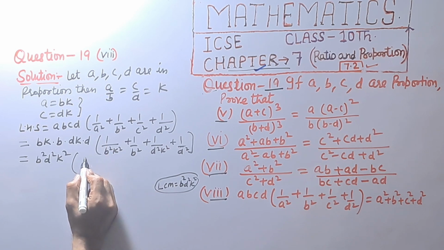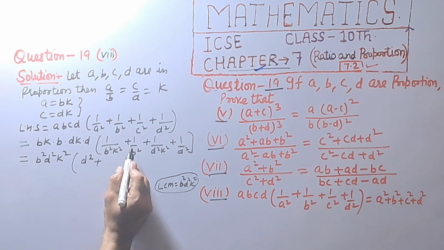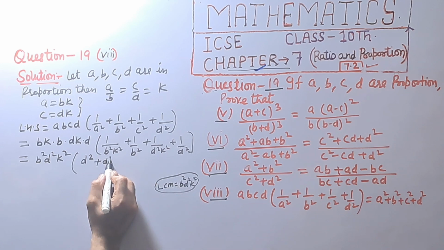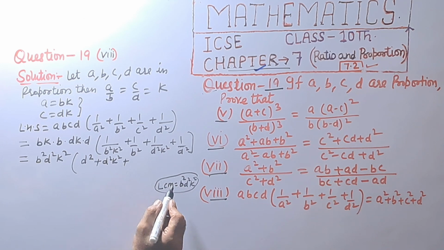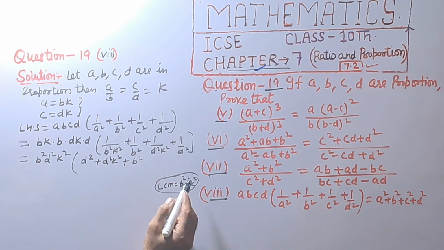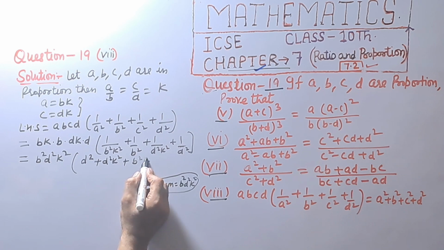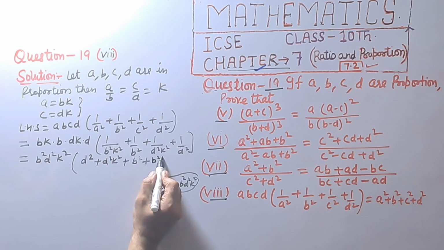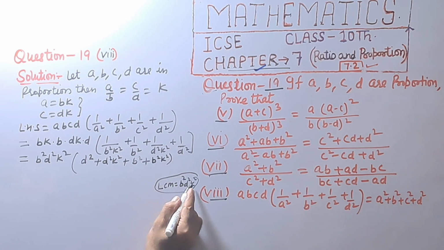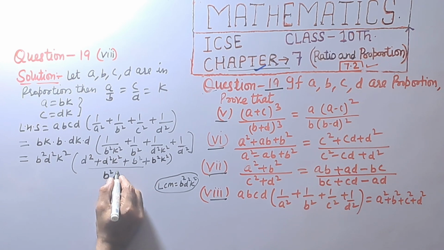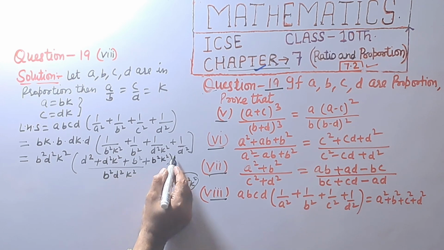This will be d square, b square is cancelled, d square k square, and plus this will be b square, d square k square cancel, and lastly this will be b square k square, b square k square, d square is cancelled, and LCM is b square, d square, k square.